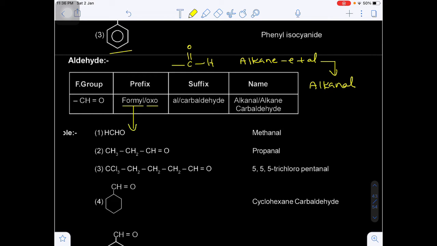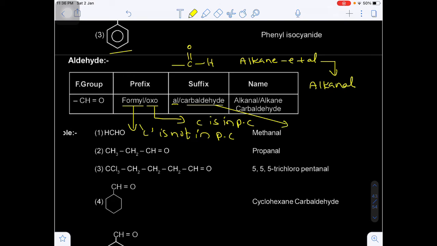We use formyl if the carbon is not in the parent chain. We use oxo if the carbon is in the parent chain. If the carbon is considered in the parent chain, oxo. If it is outside the parent chain, then we say formyl. And what about the suffix here? al. And what about carbaldehyde?